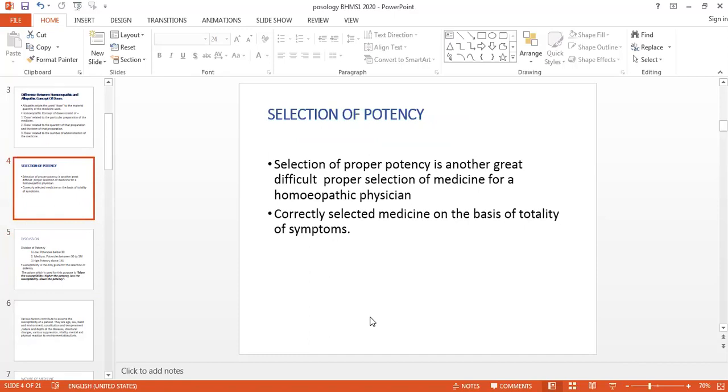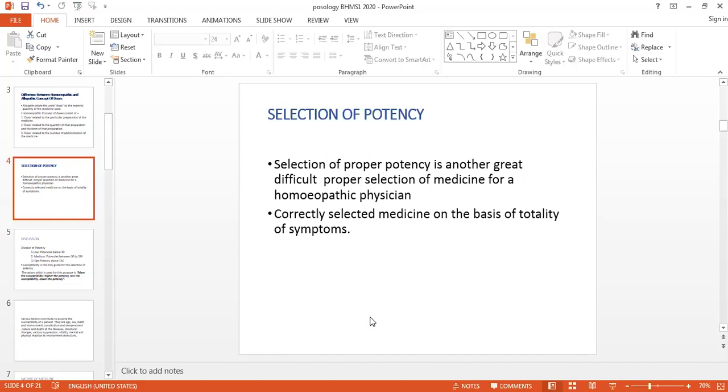So the selection of potency is a very difficult task for the fresher, but this proper selection will give you a very good result if your potency matches the susceptibility of the patient.